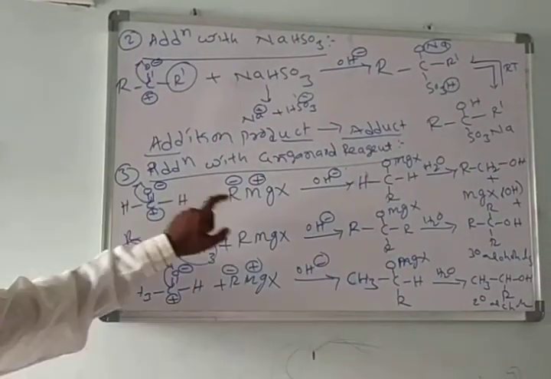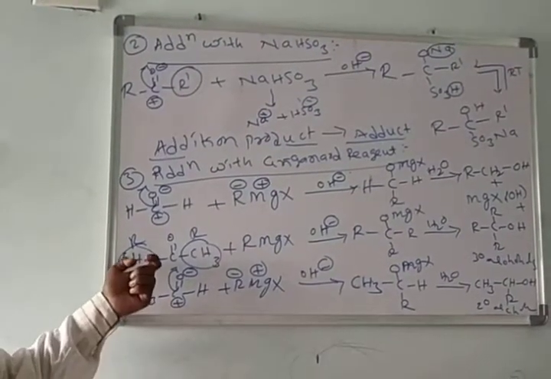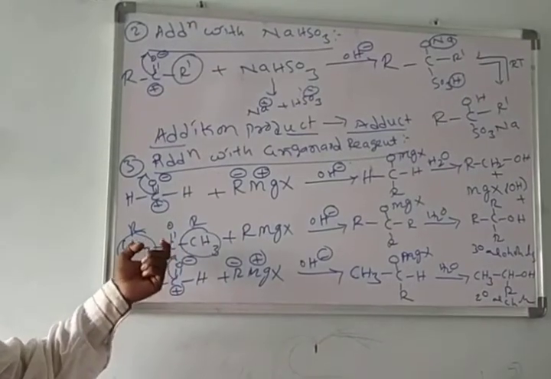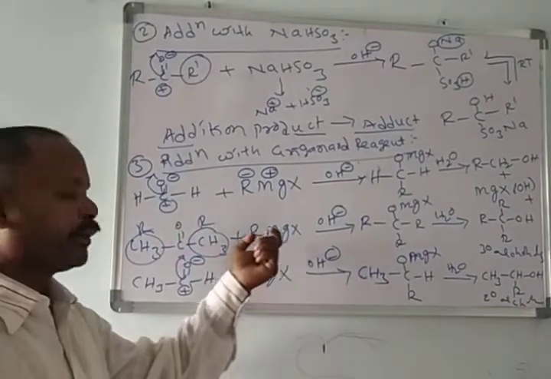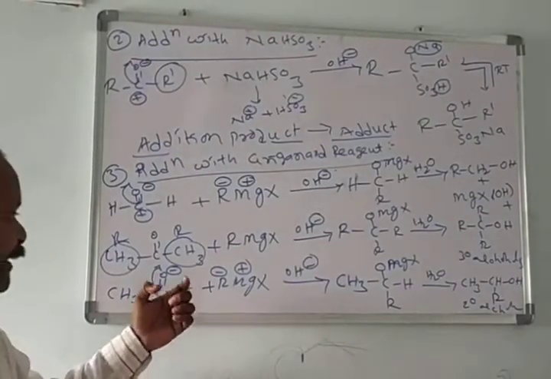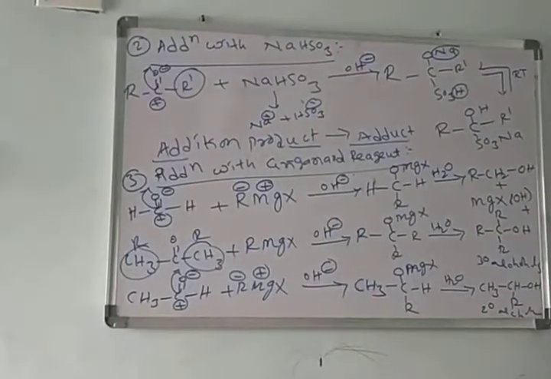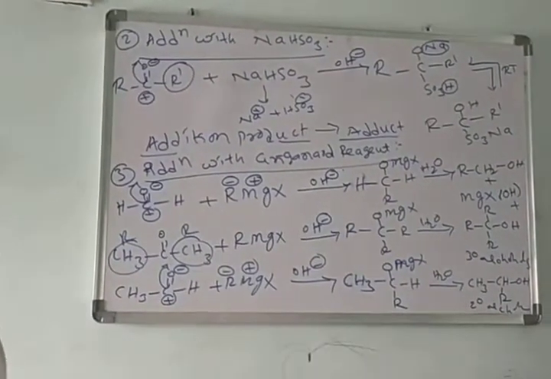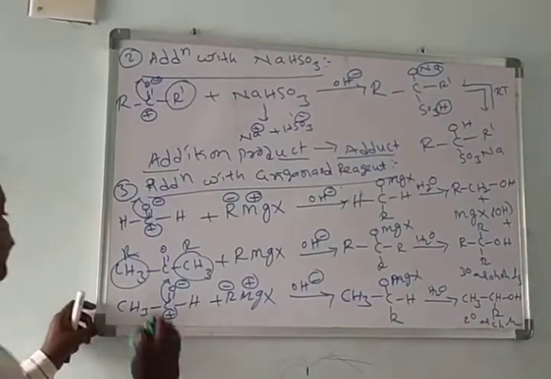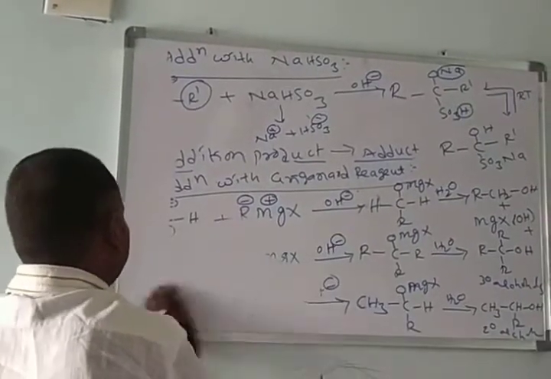When formaldehyde adds to the Grignard reagent, it forms primary alcohols. When any ketone, I took acetone here, adds to the Grignard reagent, it forms a tertiary alcohol. Acetaldehyde addition with the Grignard reagent forms secondary alcohols. This is about the addition with sodium bisulfite and addition with the Grignard reagent. In continuation, we'll see some more nucleophilic addition reactions.